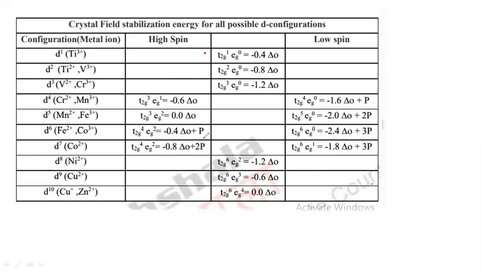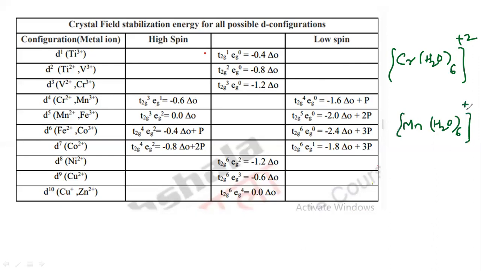So let us take some examples so you can easily understand them. Not only this, let us take some certain example. So let us take Cr(H2O)6 2+, and I will take manganese (H2O)6 2+. So Cr(H2O)6 and Mn(H2O)6.